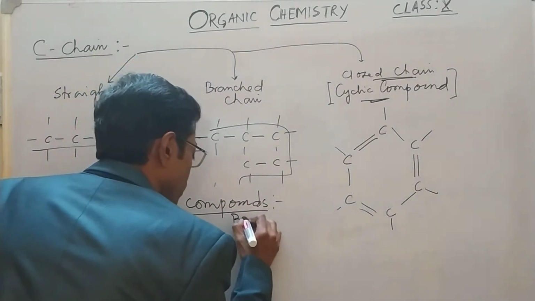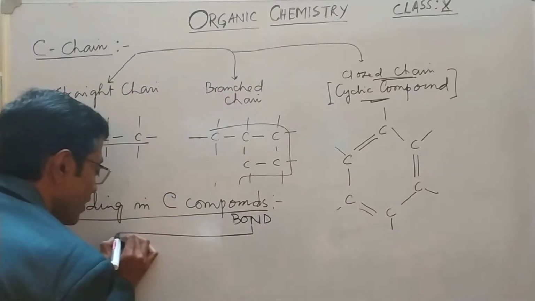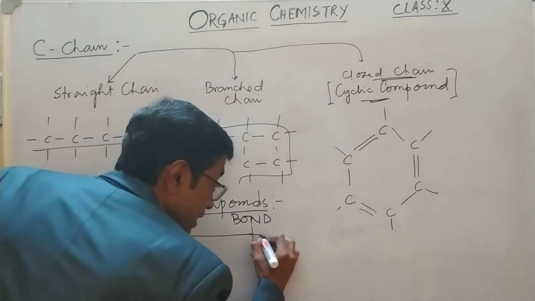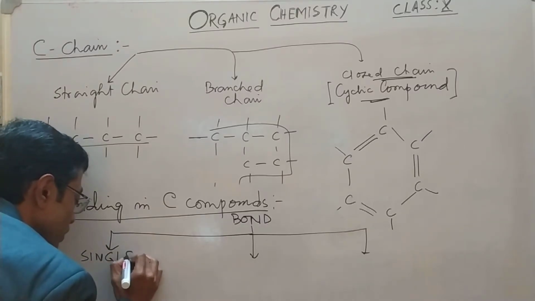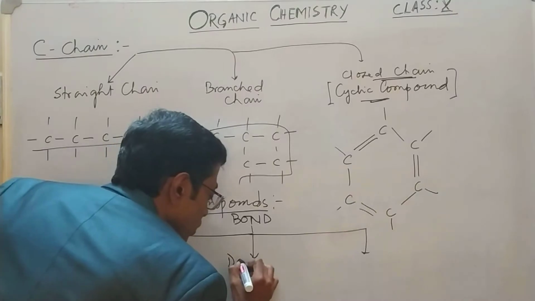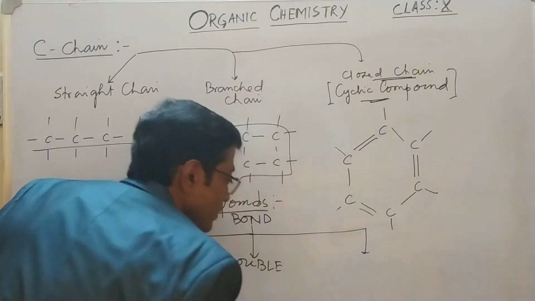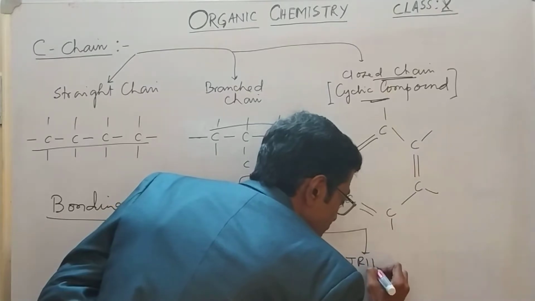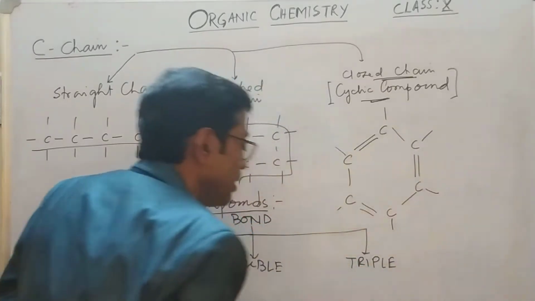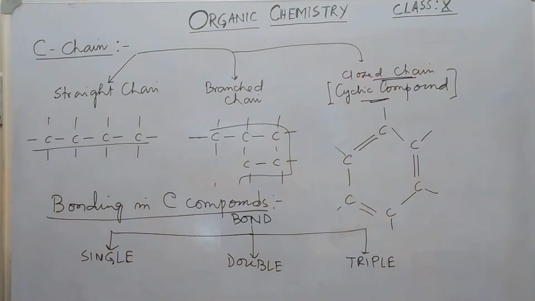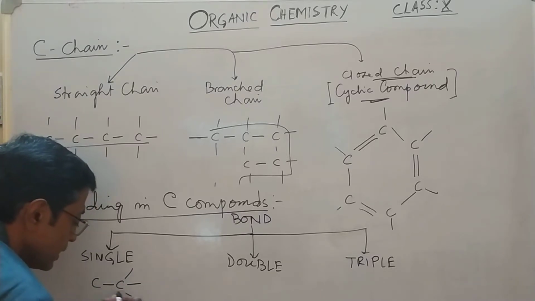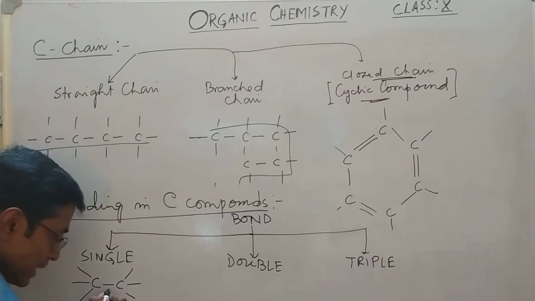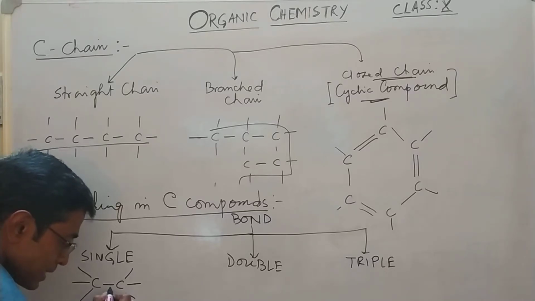Bonds formed by carbon can be classified into 3 categories broadly: one is single bond, another is double bond, another is triple bond. Now see how they form. So a carbon-carbon single bond is like this. Between the two carbon atoms, there is a single bond.